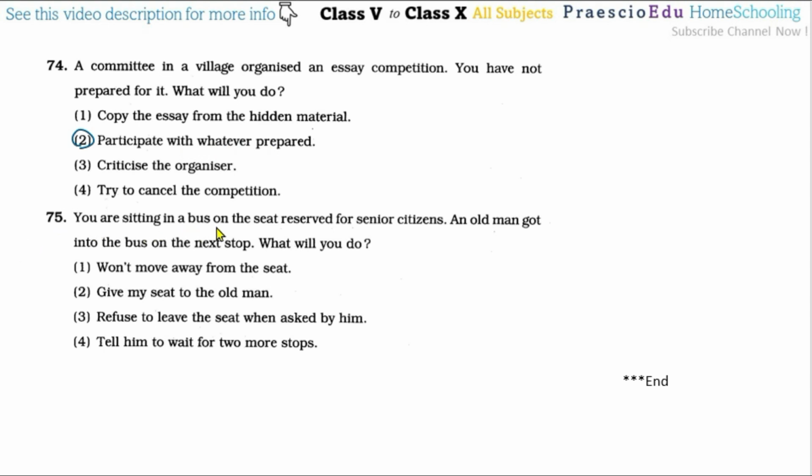Then question number 75. You are sitting in a bus on a seat reserved for senior citizens. An old man gets into the bus at the next stop. What will you do? Here option number 2, give my seat to the old man, means you will offer that seat to the old man, because those seats are reserved for senior citizens. So option number 2 is the correct one.